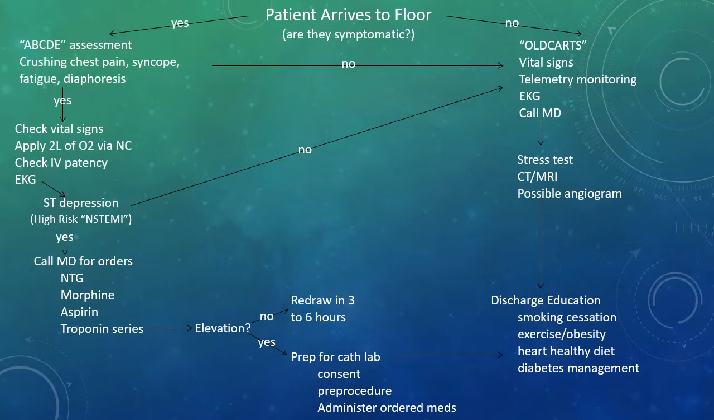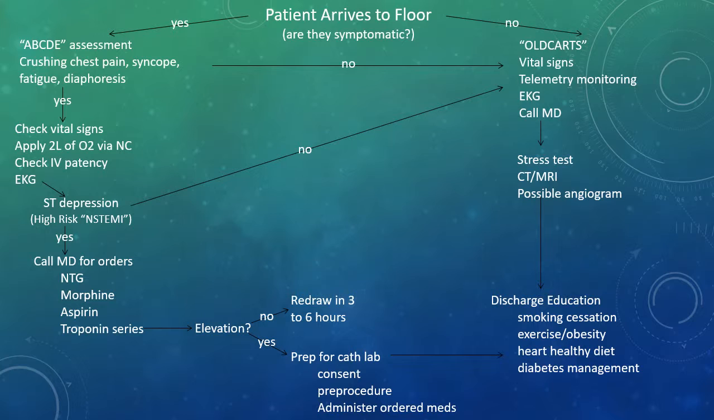If our troponin series does show elevation, which means that it's above 0.4, we'll prep the patient for the cath lab, gain consent, go over a pre-procedure checklist, and administer ordered medications from the doctor. If there is no elevation in the troponin series, we'll redraw in 3 to 6 hours to make sure that they haven't risen since then. And if not, then we'll go back up to the right with our no, maybe get an order for a stress test, CT, MRI, and possible angiogram depending on what the doctor wants.